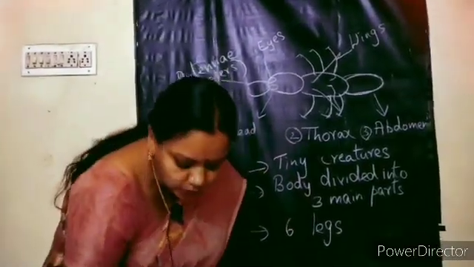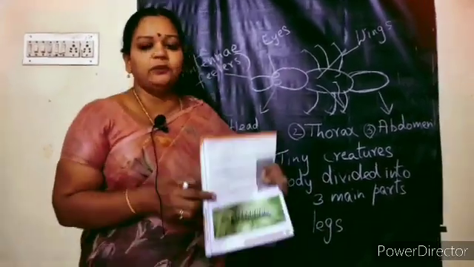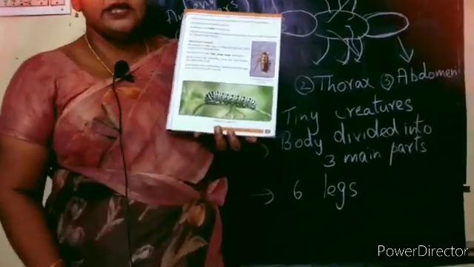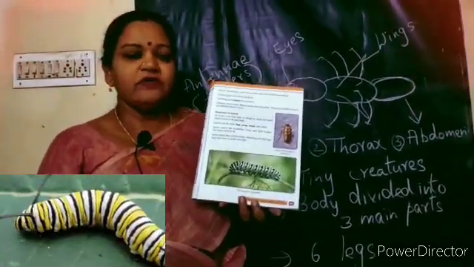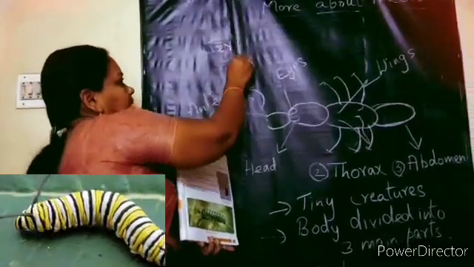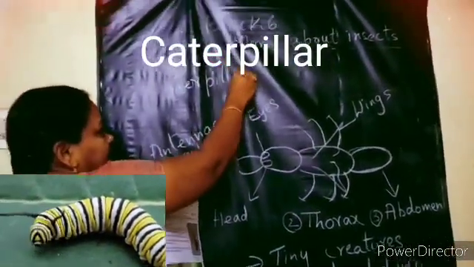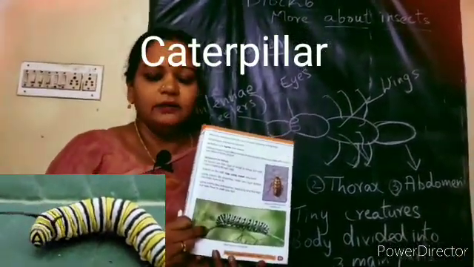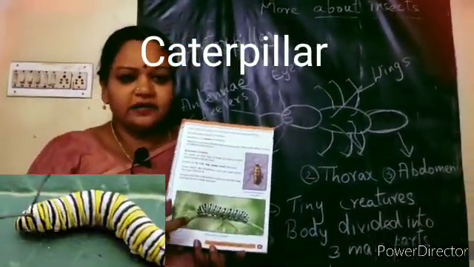Now I'll show you one picture. You see the picture and tell me what it is and whether it is an insect or not. Can you all see this caterpillar picture? Have you ever seen a caterpillar whenever you visited a garden, on any plant or leaves? Yes. So these caterpillars don't look like an insect, right?